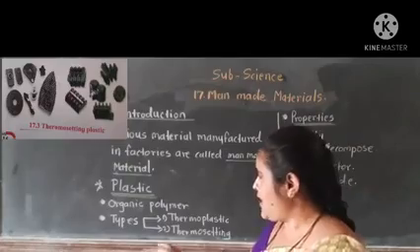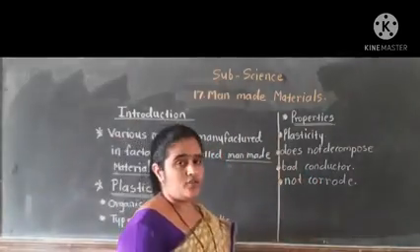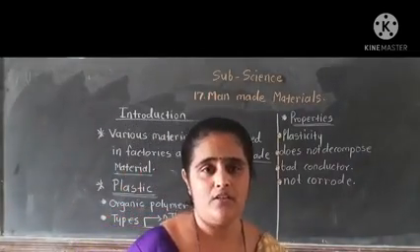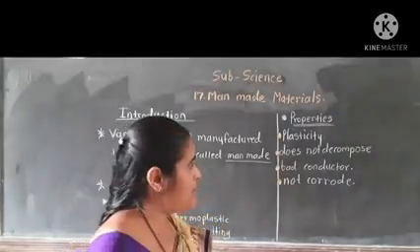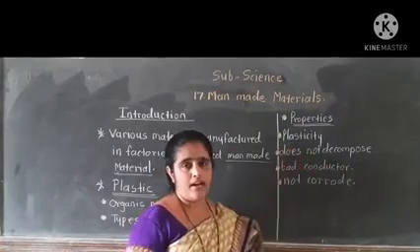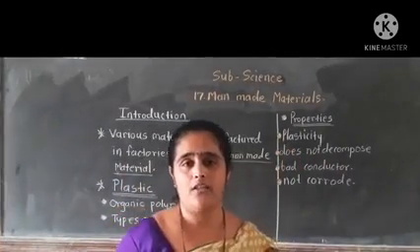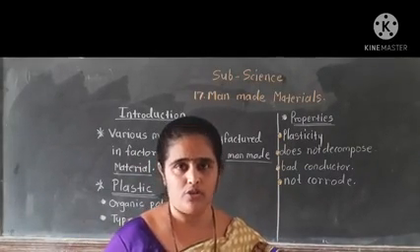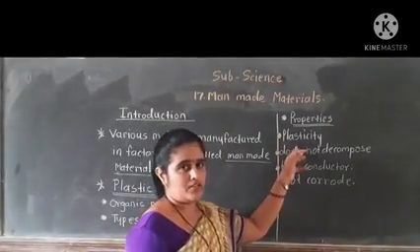Then we have to again understand the properties of plastic, which properties are present in plastic that is why we can use it in day-to-day life. The first property of plastic is plasticity. In Marathi, plasticity means आकार्यता. प्लास्टिकला हवा तसा आकार देता येतो, हव्या त्या रंगामध्ये ते उपलब्ध होऊ शकतं. त्यामुळे प्लास्टिकच्या गुणधर्माला प्लास्टिसिटी असं म्हटलं जातं.